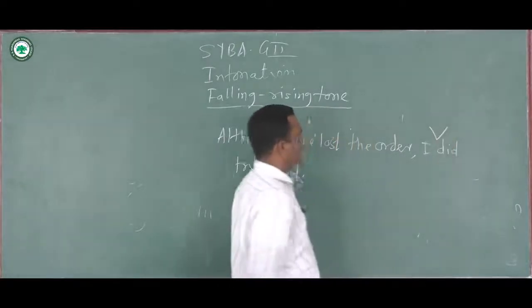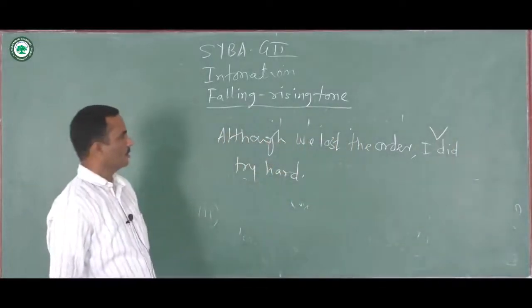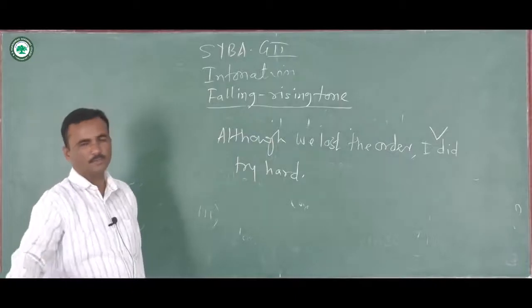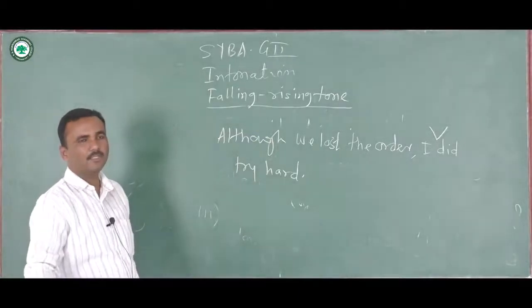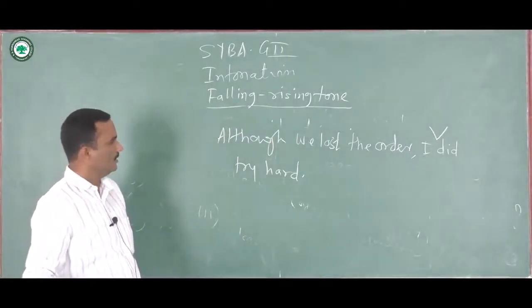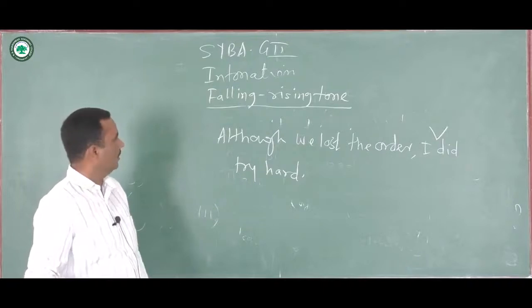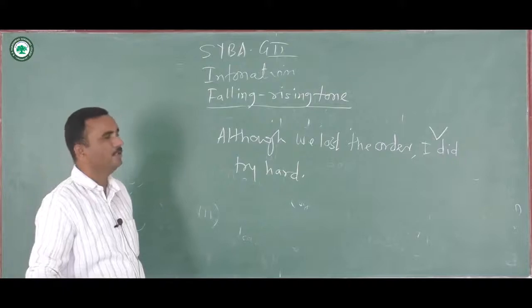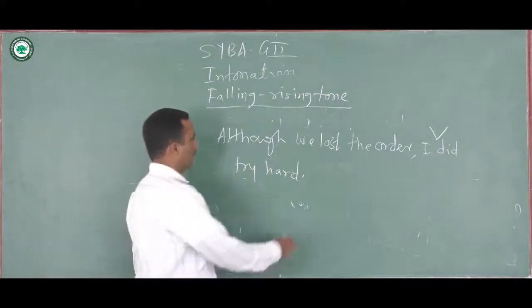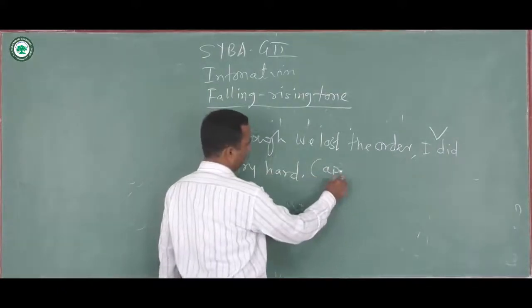Here change in pitch begins. So the speaker here wanted to show his apologetic attitude. So rising and falling tone will be here. Although we lost the order, I did try hard. So apologetic attitude is presented here.